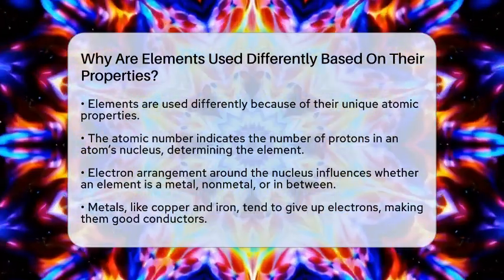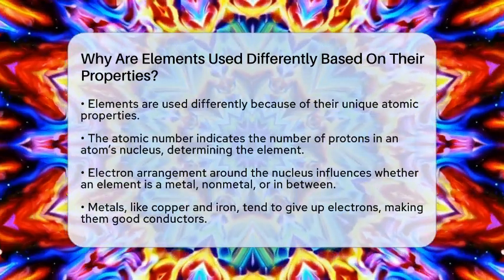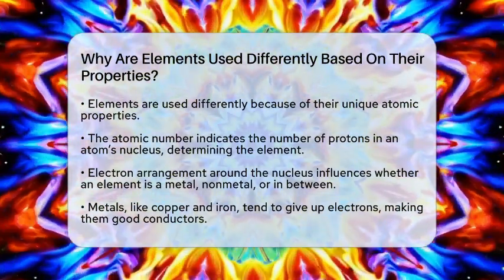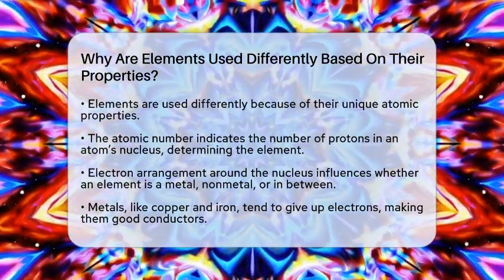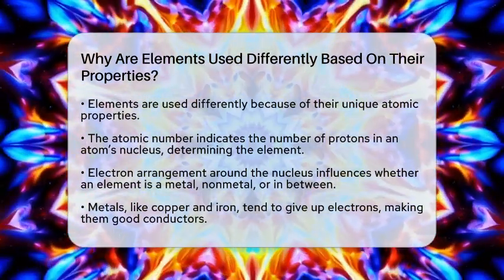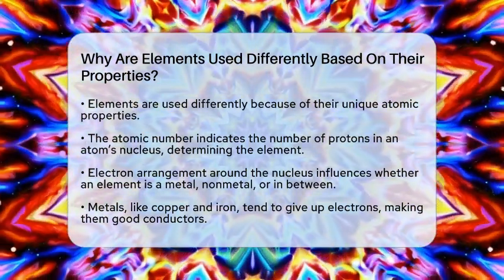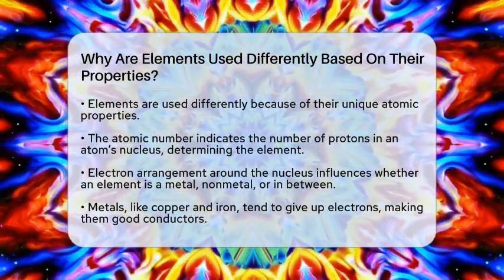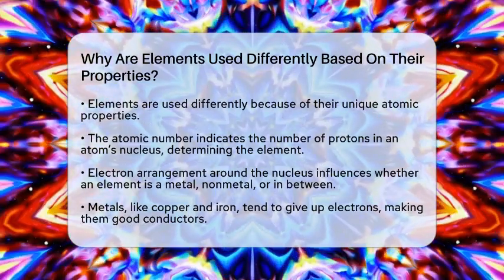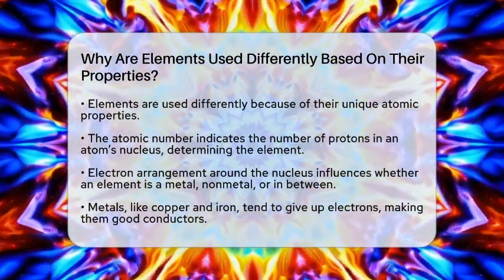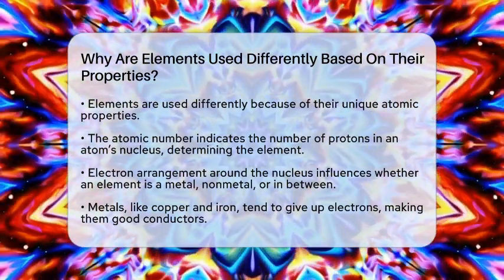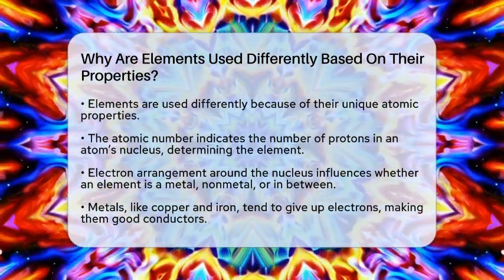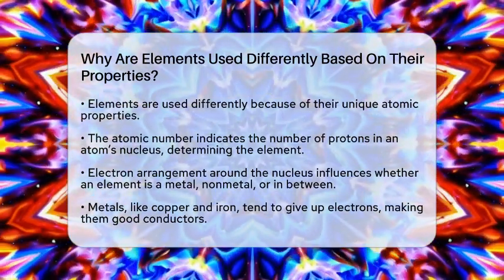Each element is made of atoms with a specific number of protons in their nucleus, called the atomic number. This number not only tells us what the element is but also influences how it acts. The way atoms are built affects how they interact with other atoms. Electrons, the tiny negatively charged particles orbiting the nucleus, are key players here. Their arrangement in shells around the nucleus determines whether an element is a metal, nonmetal, or something in between.